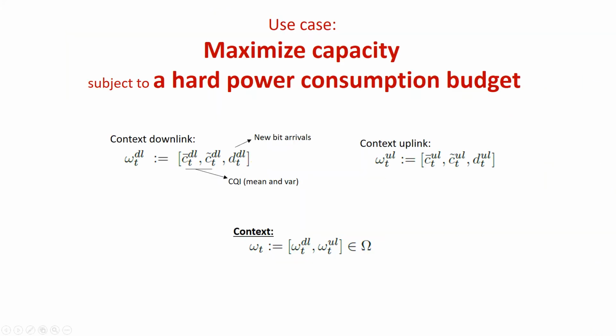We consider the problem of maximizing network capacity subject to a hard constraint on the virtualized base station's power consumption. To this end, we collect information about network load demand in both uplink and downlink, and channel quality estimations in both directions. We aggregate all this data together to build a context vector, which we use as a representation of the state at the current time.